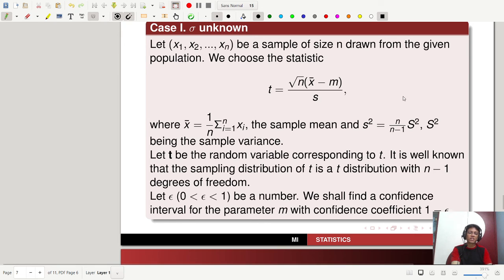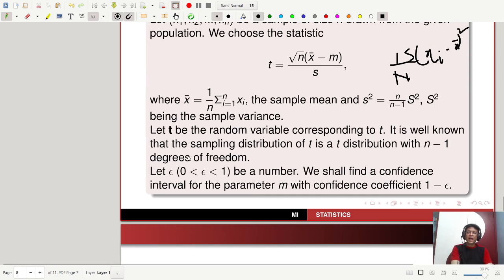It is the sample variance. The sample variance is given by 1 by n, summation of xi minus x bar, whole square. This is your sample variance. Let bold T be the random variable corresponding to small t. I have used a bold T for the random variable corresponding to small t.